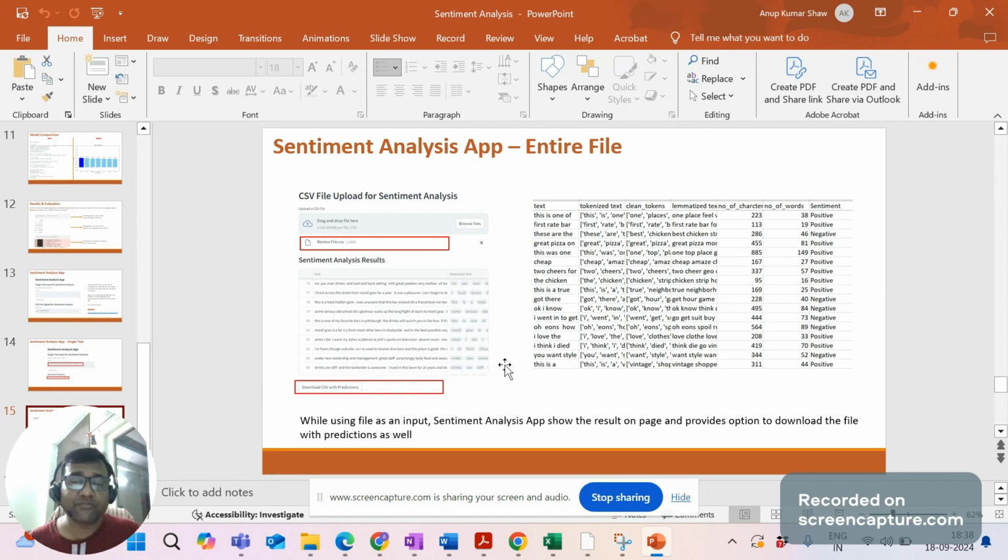So this app will really help you in analyzing the entire file in one go. You just have to upload the file, and after uploading, it will show the result at the front: what text you have provided, how it has been tokenized, how it was lemmatized, the number of characters used in this review, how many words have been used in this review, followed by the sentiment. So this is the result, and this is the web page app where we have uploaded our reviews. In this format you will get the result, right? So this is our app.